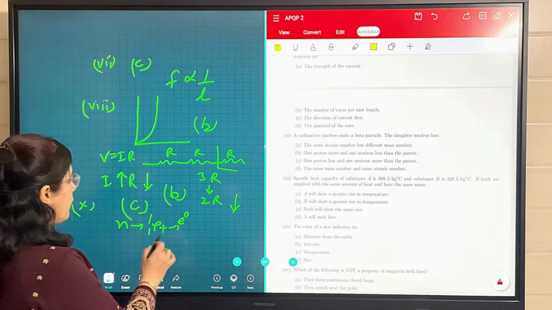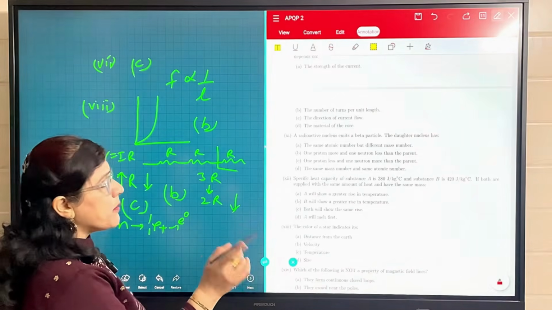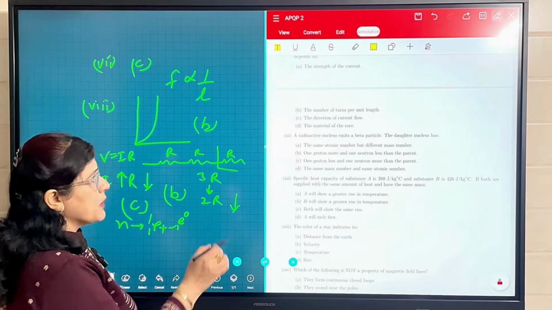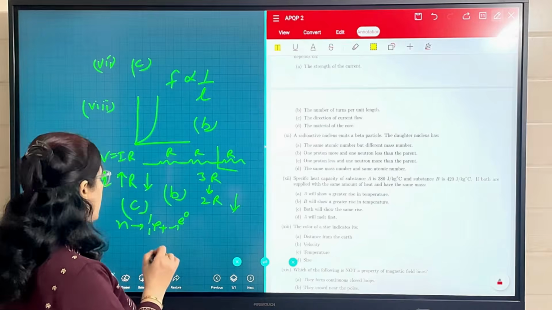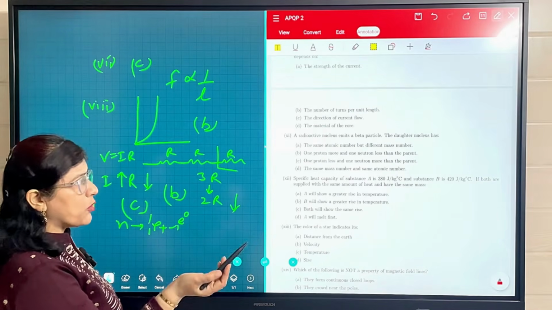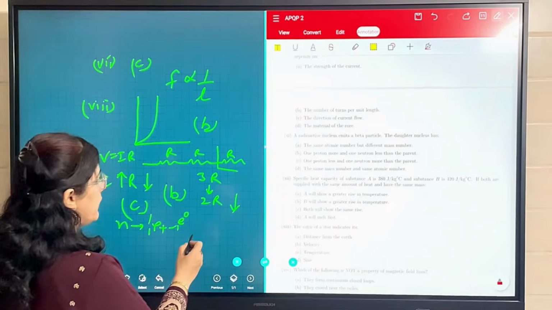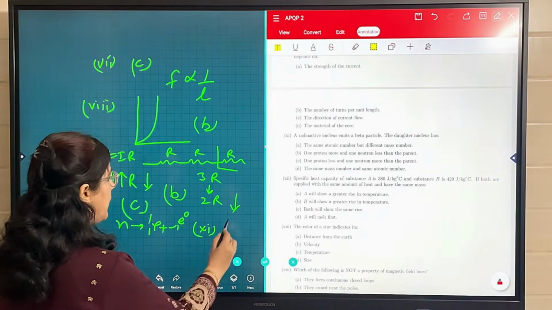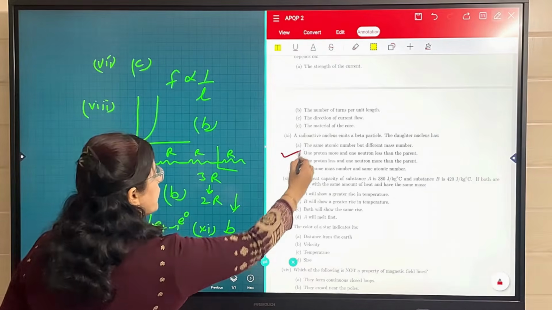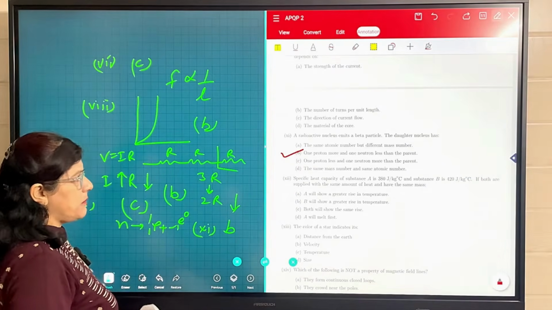That is why the atomic number increases by one but the mass number remains the same. So proton increases, neutron decreases. So one proton more and one neutron less. In the 11th part, option B is correct: one proton more and one neutron less than the parent.